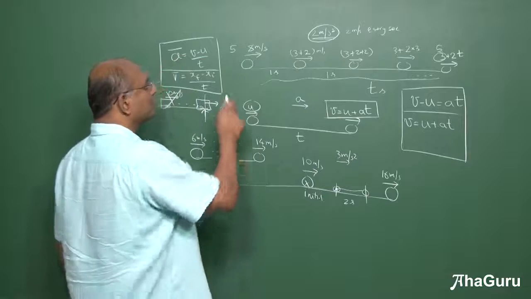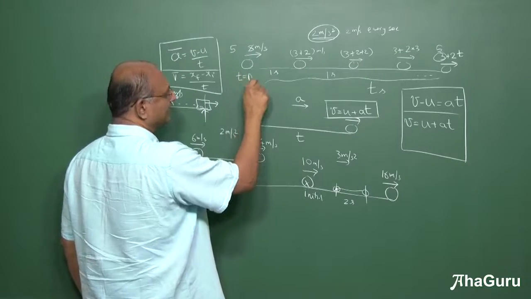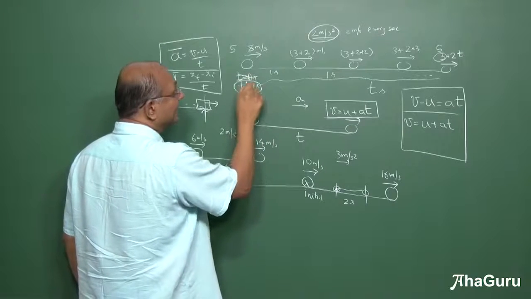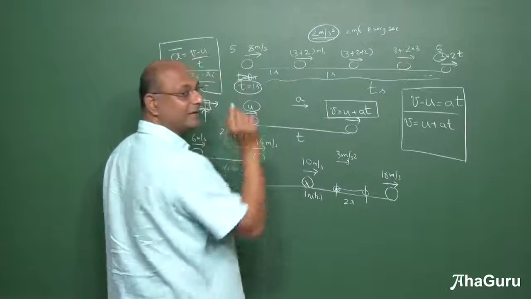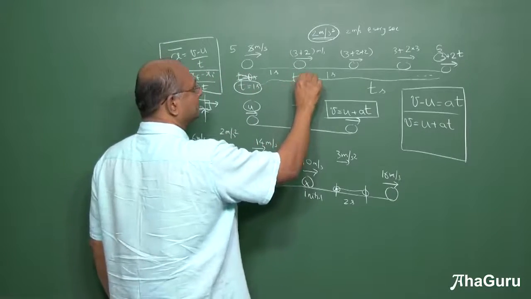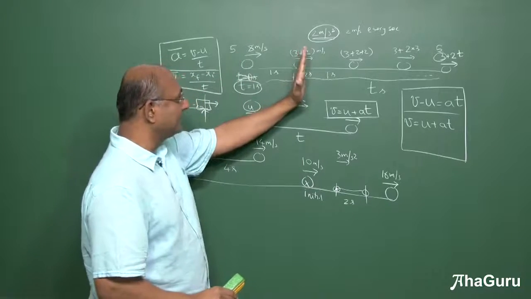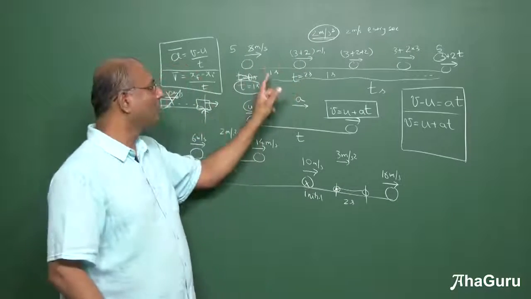Second point, usually we will talk about t equals 0 seconds here, but we could say t equals 1 second. This is a time instant. This is a time interval. Time instant 1 second to time instant 2 seconds has a time gap of 1 second.